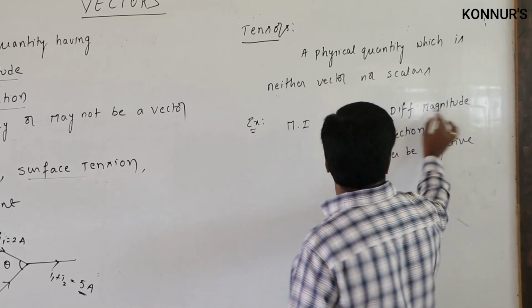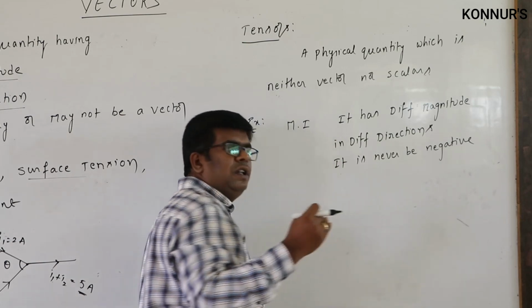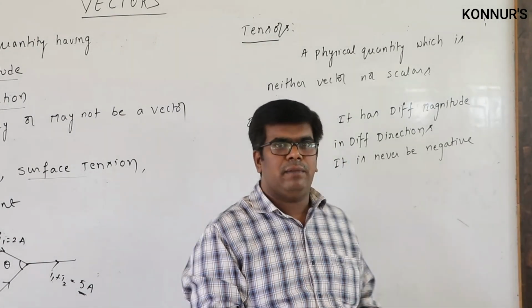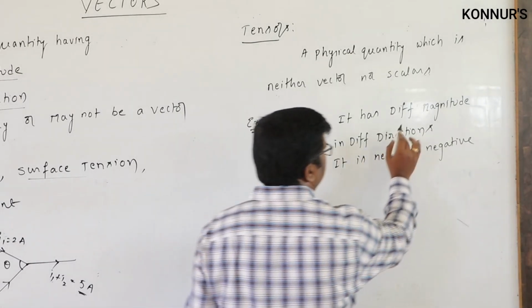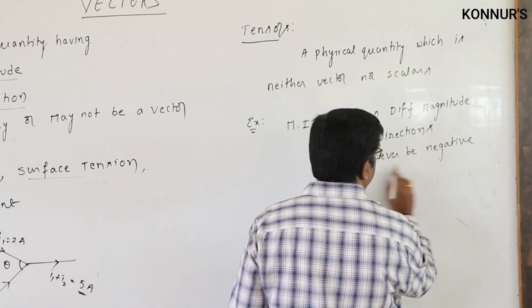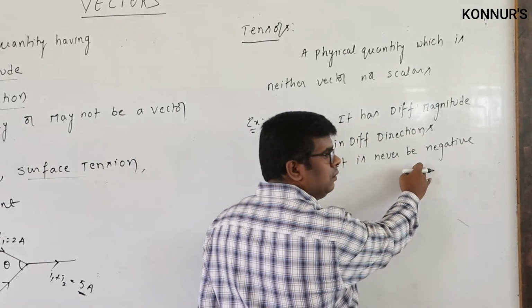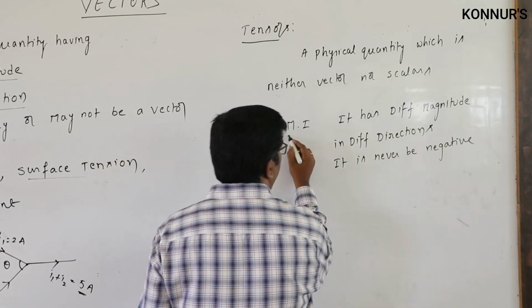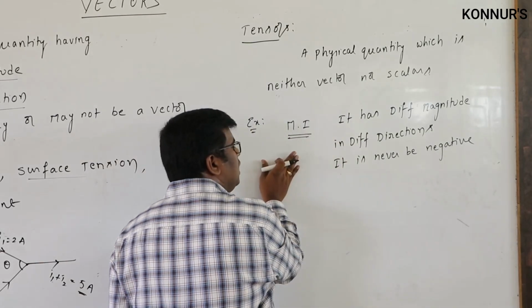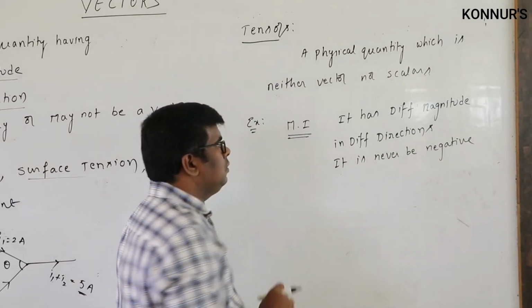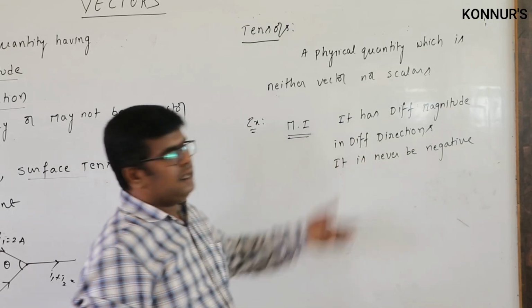So it has different magnitude in different directions. Vector quantities mean one particular direction, one value will be there. If direction changes, the magnitude changes. But here, it has a different magnitude in different directions, and also it is never negative. So this type of quantity, like moment of inertia, we won't call it either a vector or a scalar. It comes under the tensor.